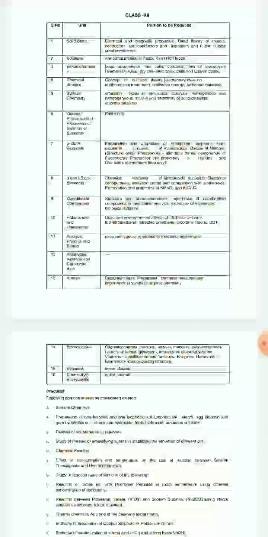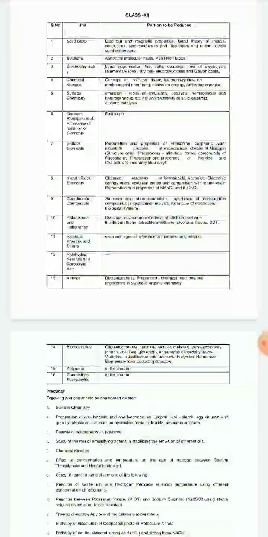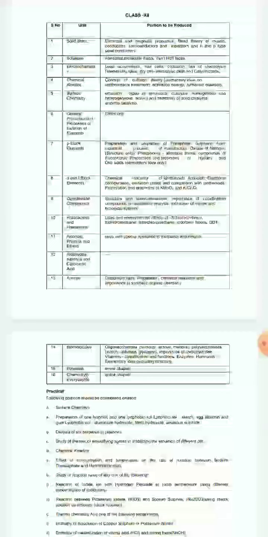Now you have to note that in front of concept of collision theory, in the bracket they have written elementary idea, no mathematical treatment. So only this part has been deleted. Only the elementary idea has been deleted. Mathematical treatment is as such.